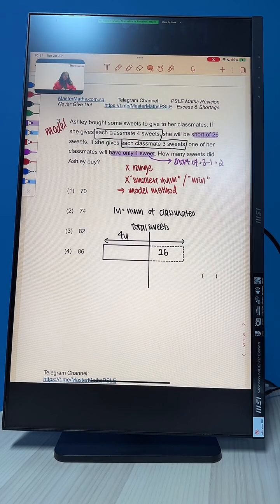Try to understand this model for a little while before we continue. I'm going to repeat one more time. We need another 26 in order for her to be able to give her friends 4 each. The entire thing is the amount that she has, her total sweets. We add another 26, then we can give her friends 4 each, which means the total must be 4 times all of her friends, 1 unit, to give us 4 units.